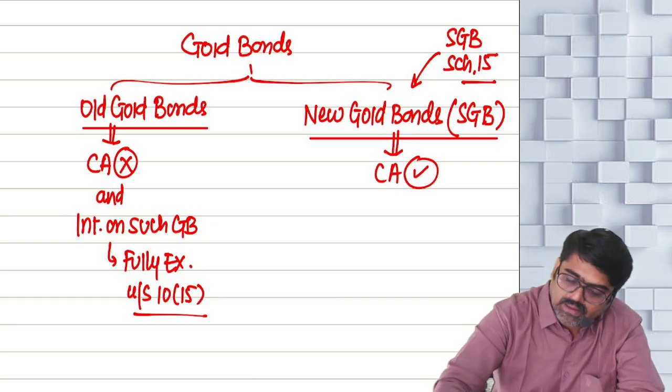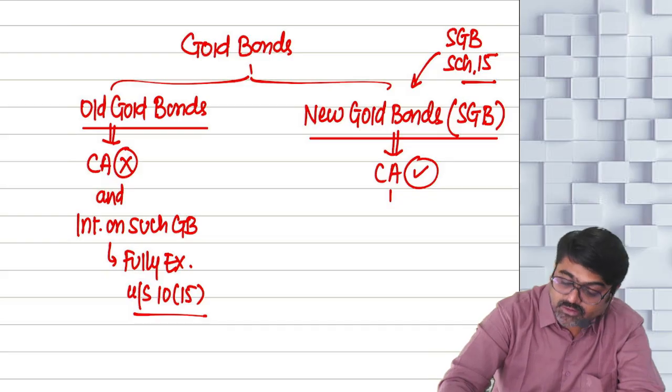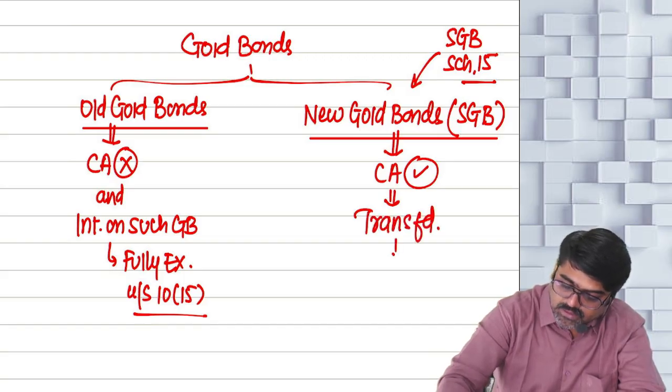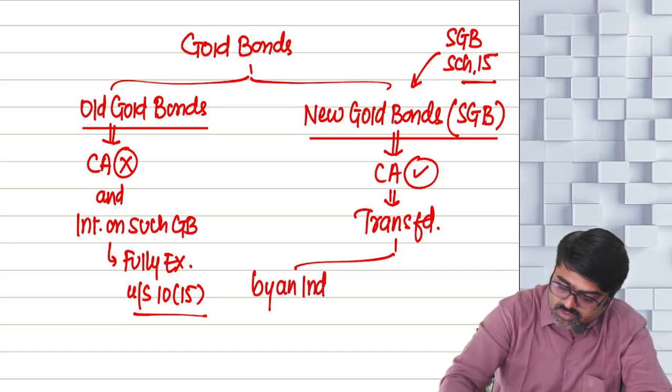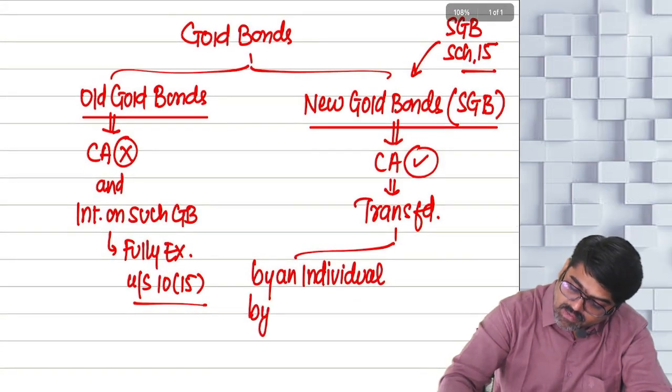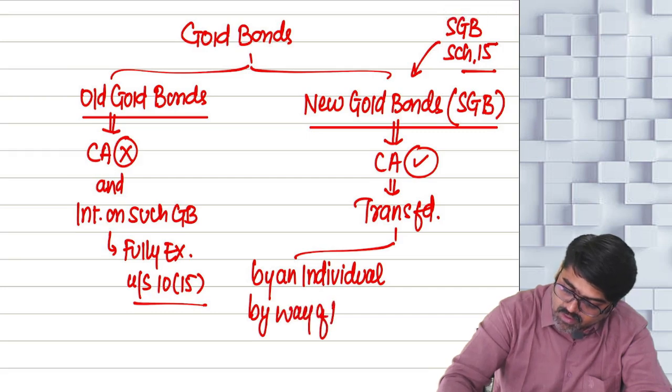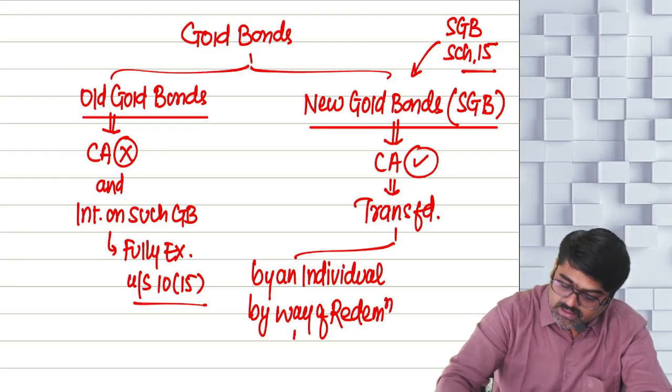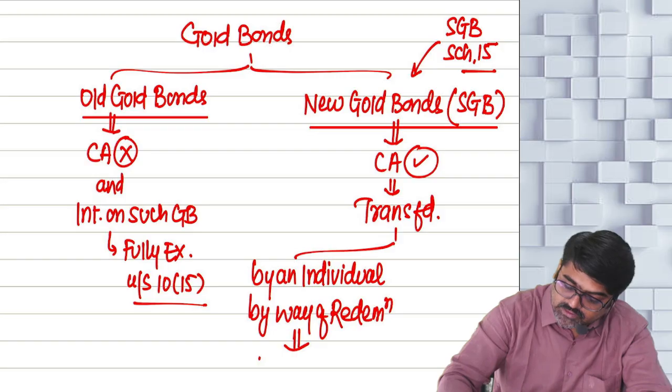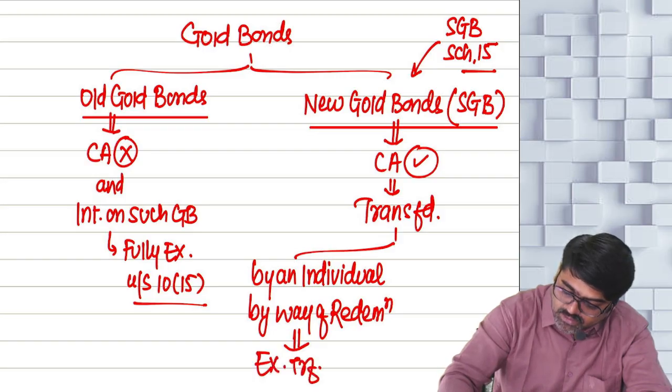But wait, if the new gold bonds, meaning sovereign gold bonds, which are your capital asset, are transferred by an individual by way of redemption or maturity, then this transfer is known as an exempt transfer under section 47.